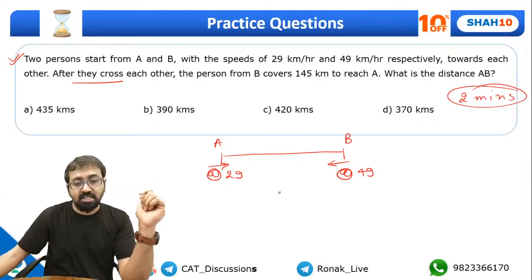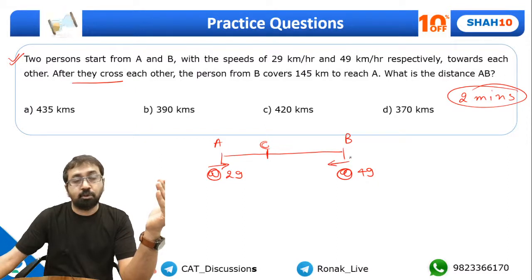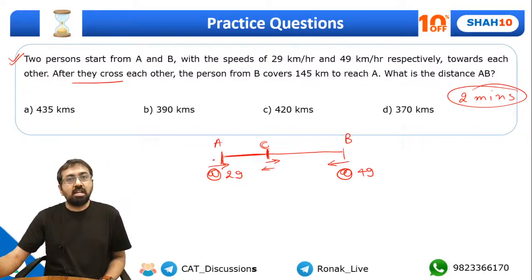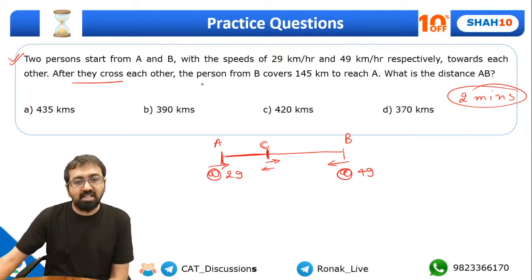For example, in this case, of course, the person from B is traveling at a higher speed, 49 kilometers per hour. So they would meet at a farther distance from B and a closer distance from A, because this person would have traveled a slightly lesser distance. So the person from A comes to C, the person from B comes to C, and they cross over here. Right, now look at this part. The answer lies in the second line.